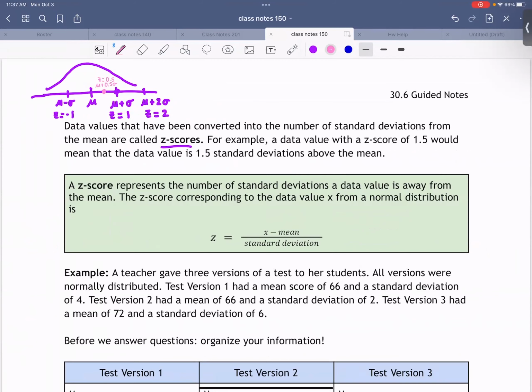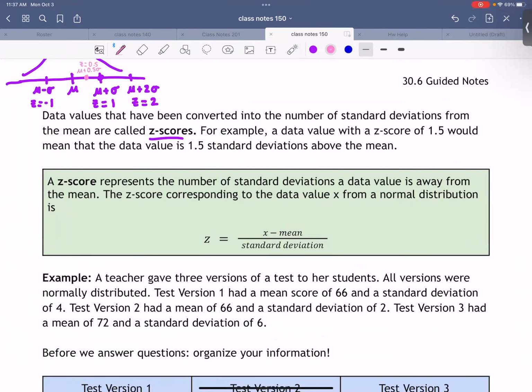I'm not going to go through that, but I am going to show you this formula that is used to find the z-score. Okay. So of course it depends on what the mean is, and of course it depends on what the standard deviation is, okay? The z-score represents how many standard deviations we are away, and it represents an x value, right?